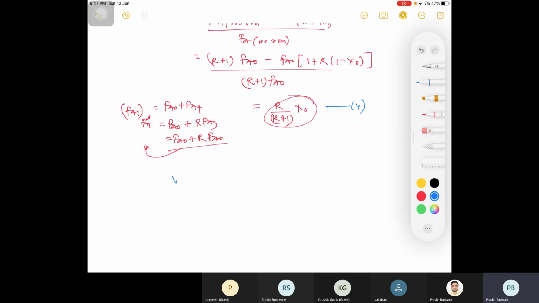That is your VR divided by FA naught equals R plus 1 integration XA1 to XA2, that is your XA final, or it is x naught, and here you will get XA1 as R x naught divided by R plus 1. Here it is the same dxa divided by minus RA.